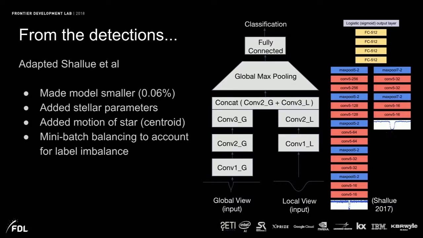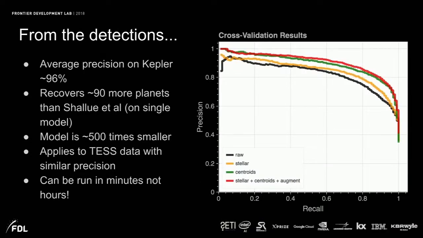We also added some extra information like stellar parameters and the motion of the star, which tells us something about what's causing the transit. And we added balancing, because this is very unbalanced data. There's not many transiting planets in the data. And in total, we do much better. So top right here on this PR curve, precision recall, is where you want to be at.